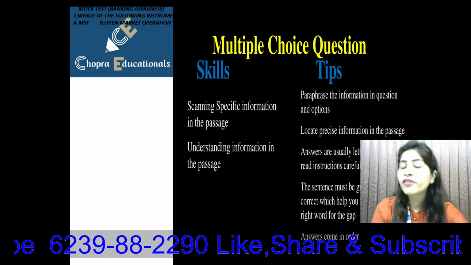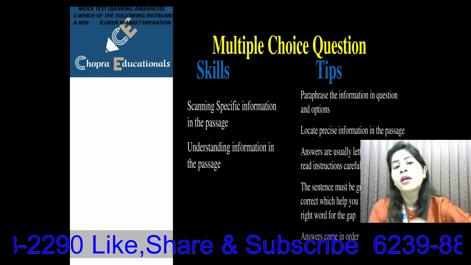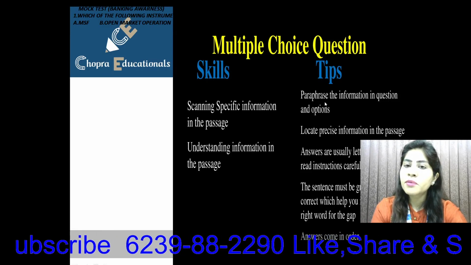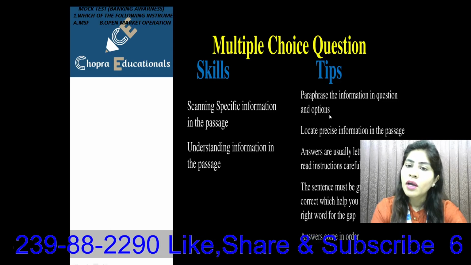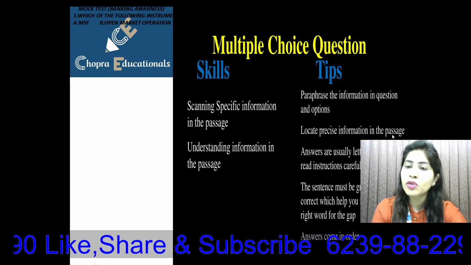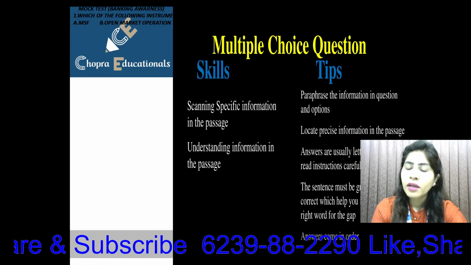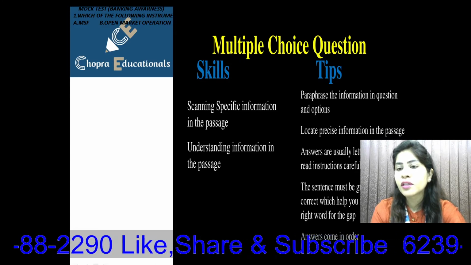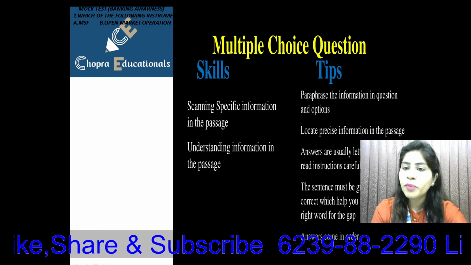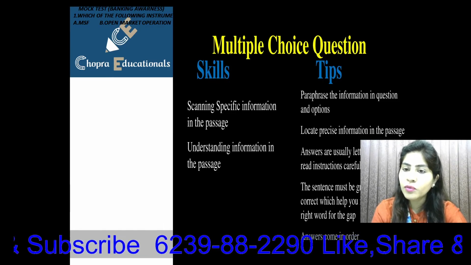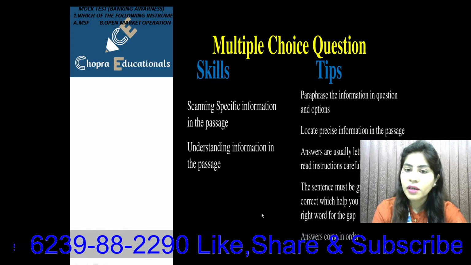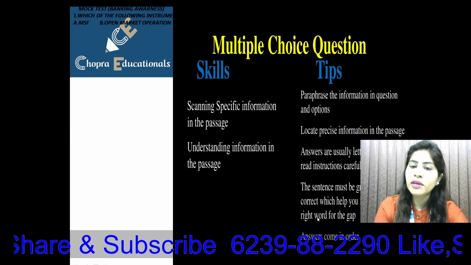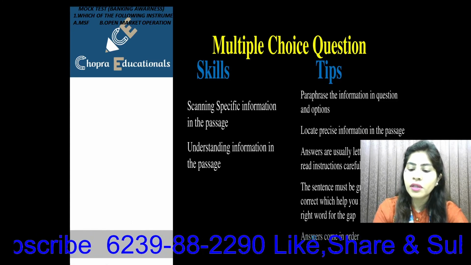Here, students do get confused with a lot of other options. So scanning specific information in the passage, understanding information in the passage, and the tips are: paraphrase the information in the question and options, locate precise information in the passage. So you have to be very sure, then only you can check whether your A option is correct, your B option is correct, or C. You can do it in a splitting way. You can split whether the A option is going with the passage, or B or C, and then D. Right? And read the instructions carefully. The sentence must be grammatically correct, which helps you in choosing the right word for the gap, and answers also come in order.